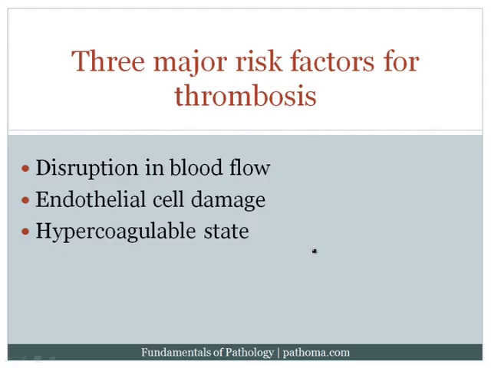Now there are three major risk factors for thrombosis, and if we understand the risk factors, we can then understand the disorders that are going to increase the risk for thrombosis. The first of these risk factors is a disruption in blood flow, the second is endothelial cell damage, and the third is a hypercoagulable state. And so we're going to talk about each of these in much more detail. Recall that these three basically form the classically described Virchow's triad. But let's discuss each one individually in order to highlight how thrombosis might develop.